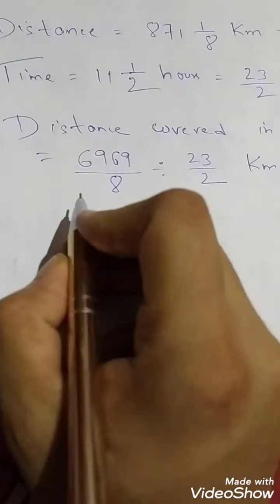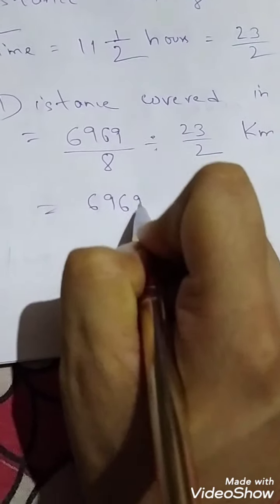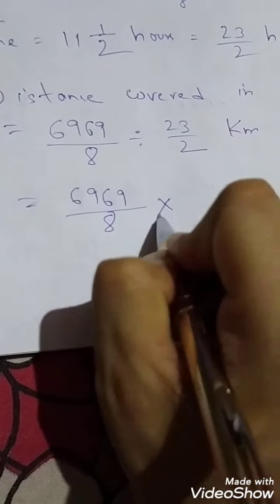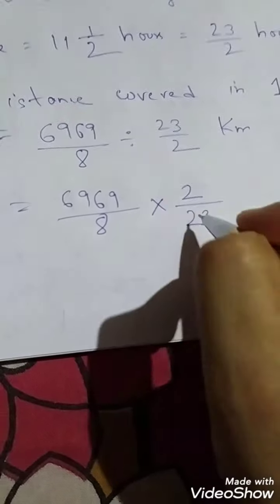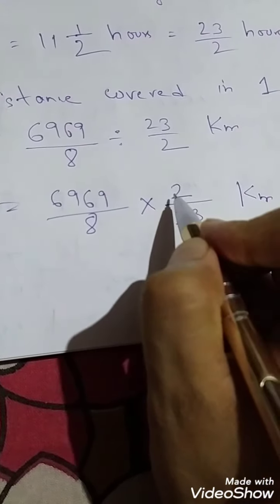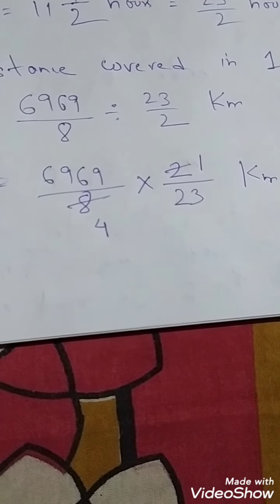This divide you have already done. So it will be 6969 by 8. In place of divide you have to give a multiply sign. Then this will be 2 by 23, you have to make the reciprocal. Then kilometer. This 2 and 8 you can cancel: 2 1s are 2, 2 4s are 8.